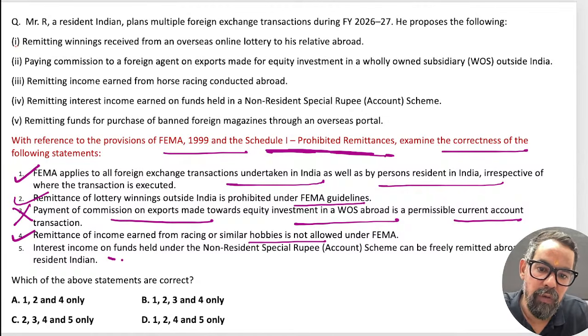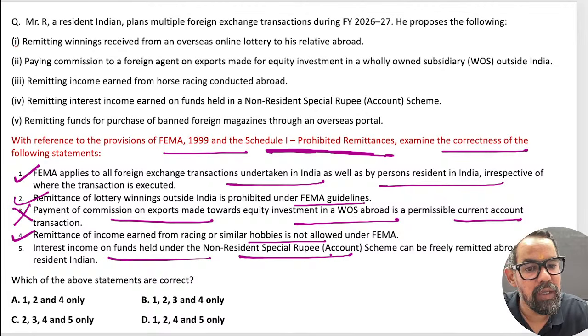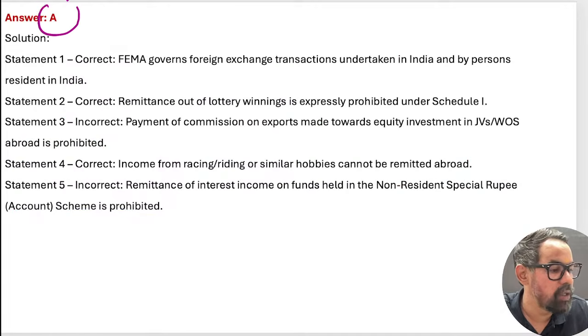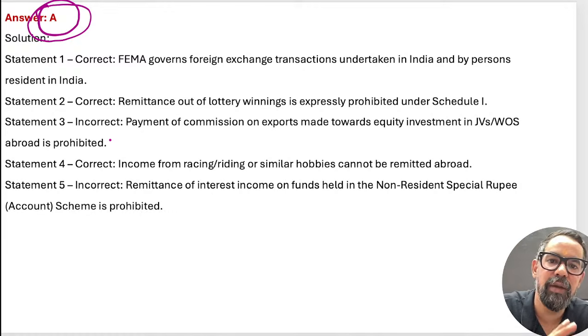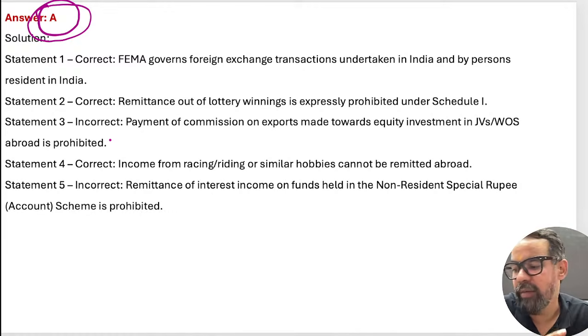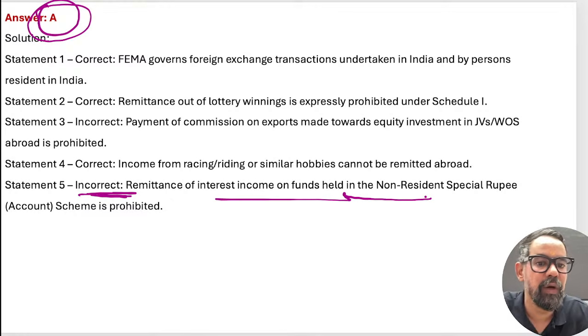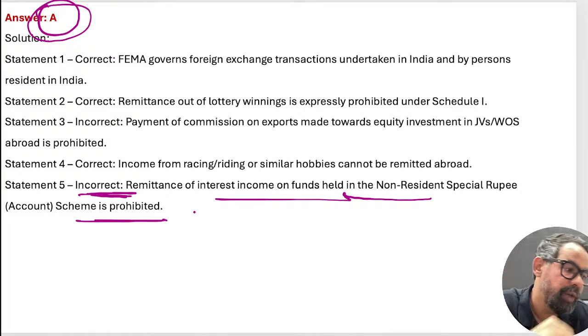Interest income on funds held under the non-resident special rupee account scheme can be freely remitted abroad. This one should be wrong, right? So 1, 2, 4. 1, 2, 4 means option A only should be the right answer for this. Again D. How come, guys? Srikant sir only marked the option A. Rest all are saying B or D. This LRS or FEMA wala things we have done yesterday also, huh? And this statement also we have done yesterday, huh? If you are saying D, remittances of interest income on the funds held in non-resident special rupee accounts is prohibited. Okay? So that is the case.